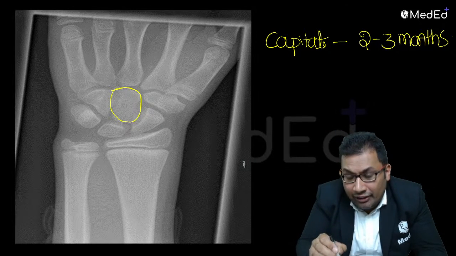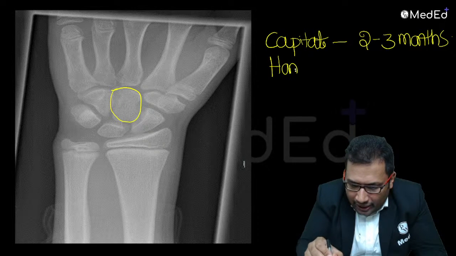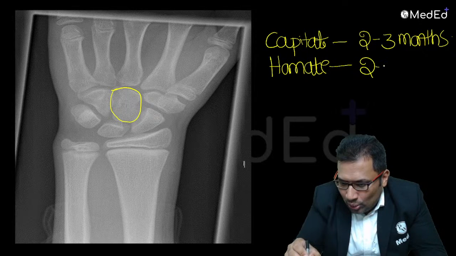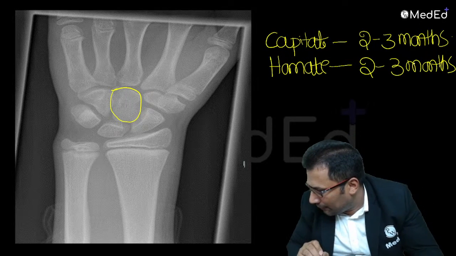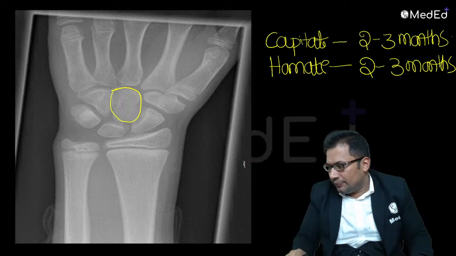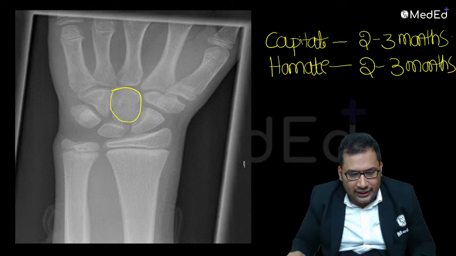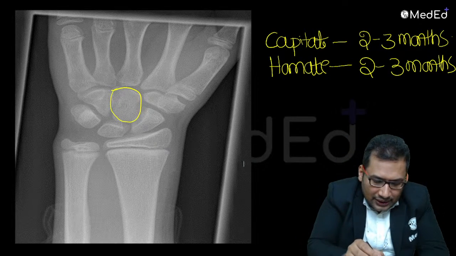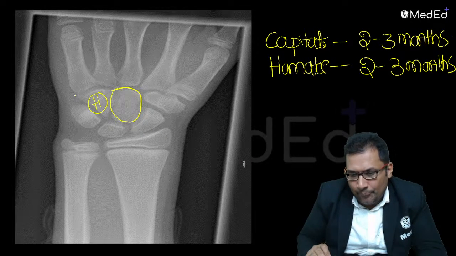Capitate has a very good friend. His name is hamate, because hamate has a hook. Around also 2 to 3 months. Earliest to appear, largest carpal bone. So where is the hook here? Look, next to that is the hook. That is the hamate. Okay, hamate.